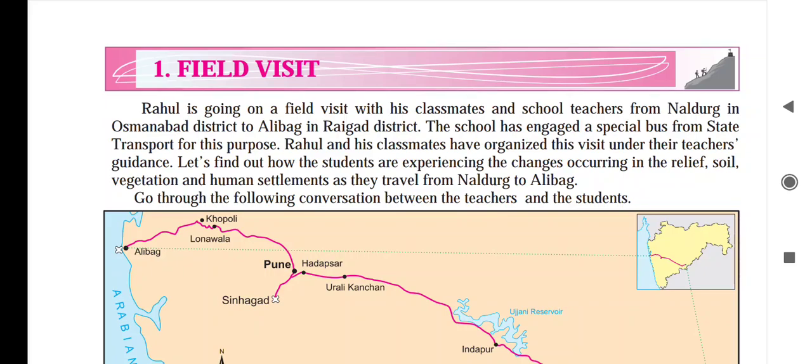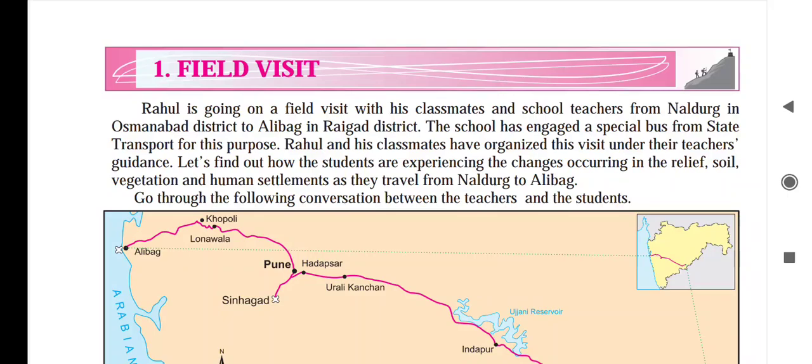Field visit you have studied in our earlier classes also. What is the meaning of field visit? What is the importance of field visit? Field visit is very important, because of field visit, children can get practical knowledge by actually visiting the place. Textual knowledge they get easily by reading the textbook, but for practical knowledge, it is very important to actually visit the place and observe things. So here we will start our lesson.